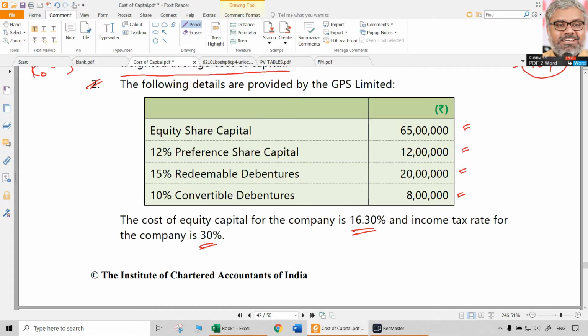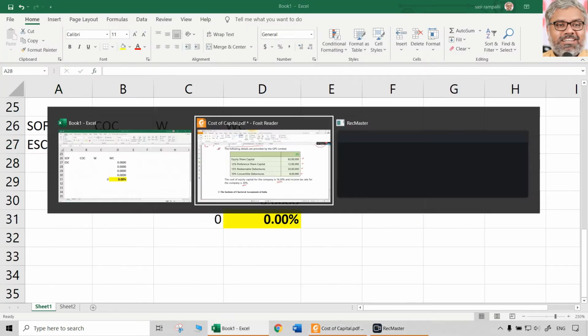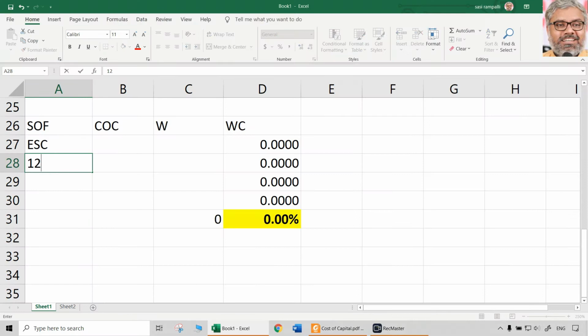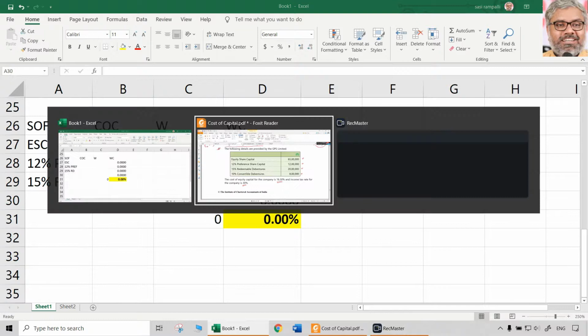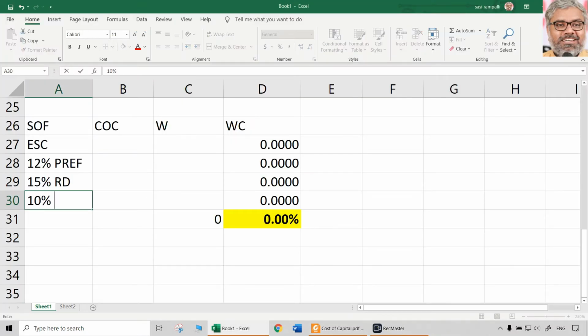So source of finance, same way you have to write that. Full forms: equity share capital, 12%. You have to write very clearly. For 5 marks you will not get automatically. Then 15% redeemable debentures. Then 10% convertible debentures.